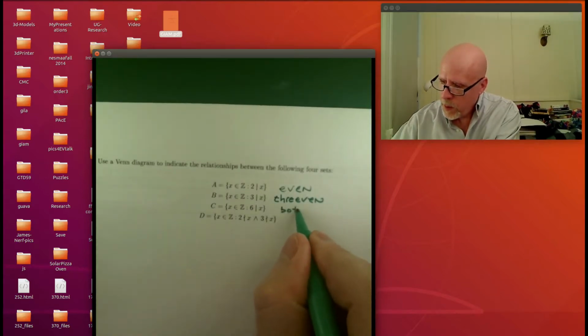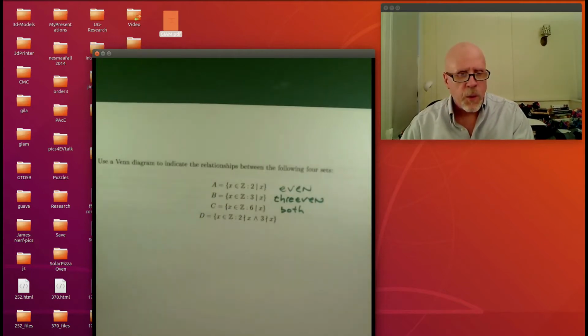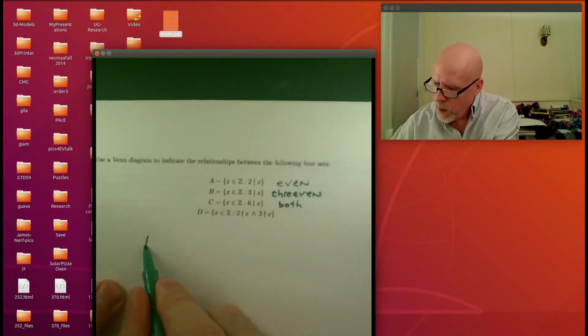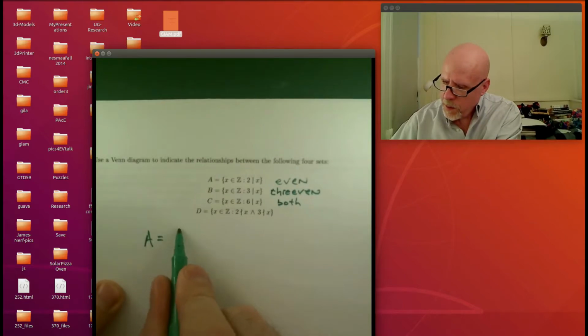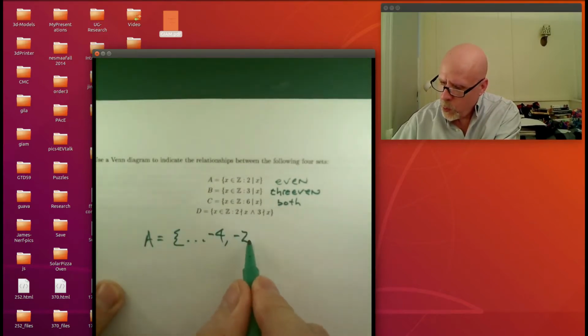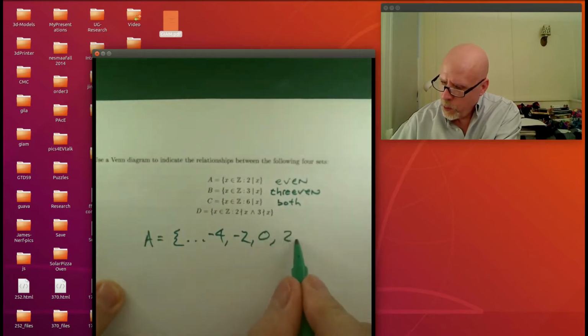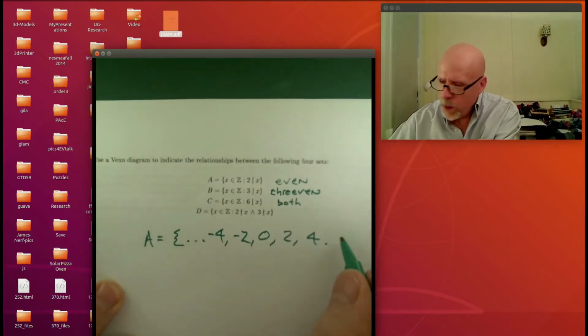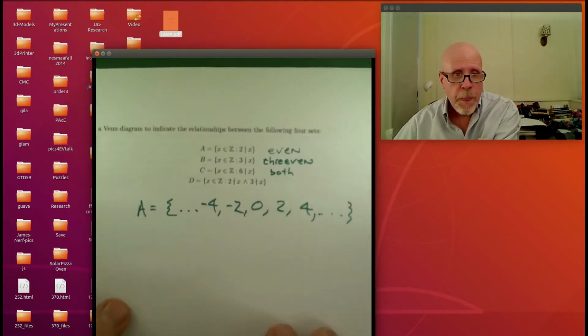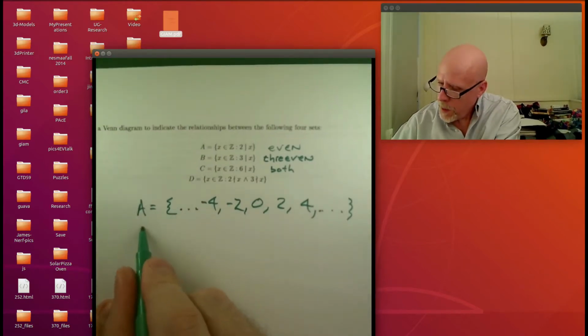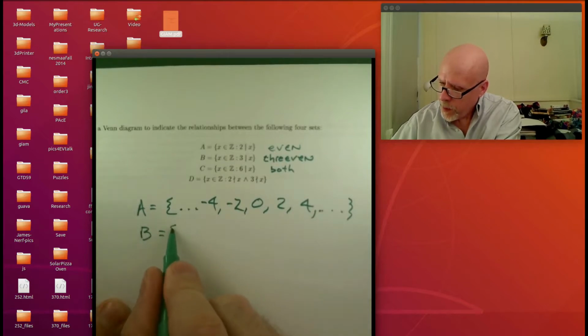Maybe it was a good idea for us to write out some of these sets. A is -4, -2, 0, 2, 4, and then dot, dot, dot out that way. It's infinite in both directions. B, that's the 3 even things, the multiples of 3.